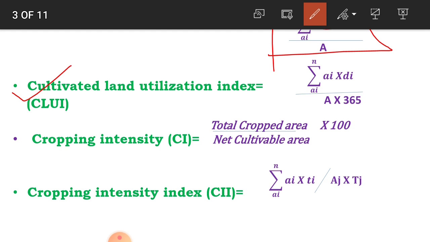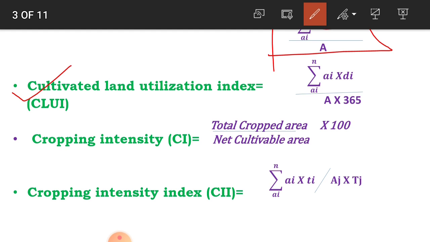That is called cultivated land utilization index.